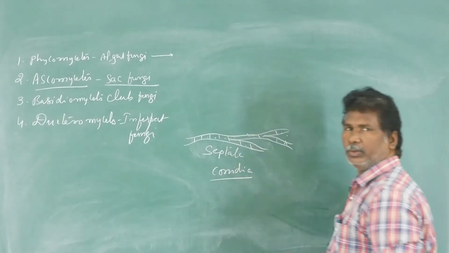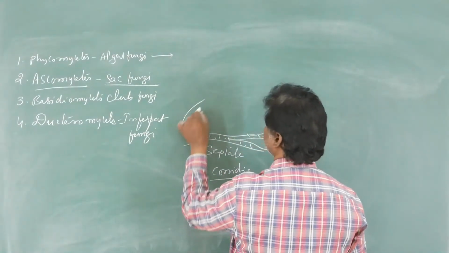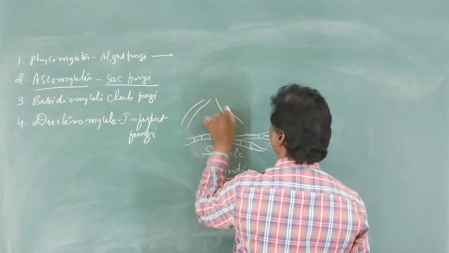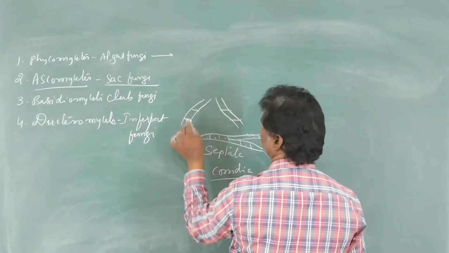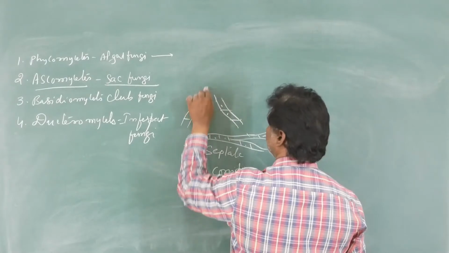During sexual reproduction, two mycelia are fused. These are the primary mycelia, both uninucleate.